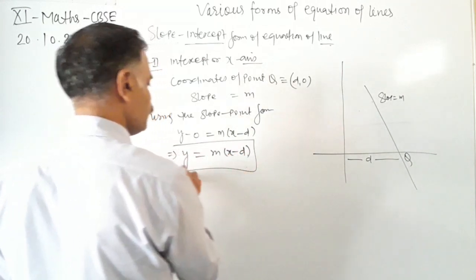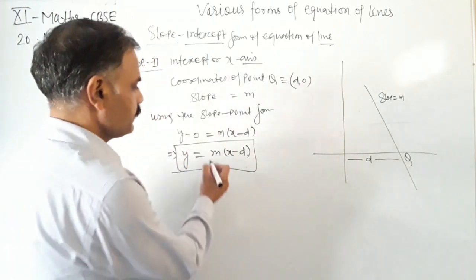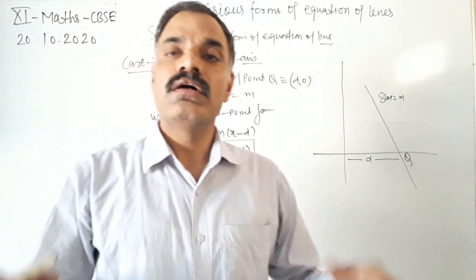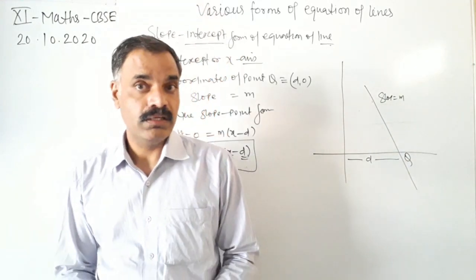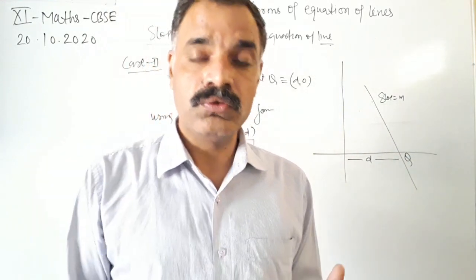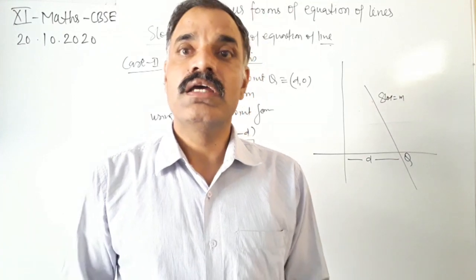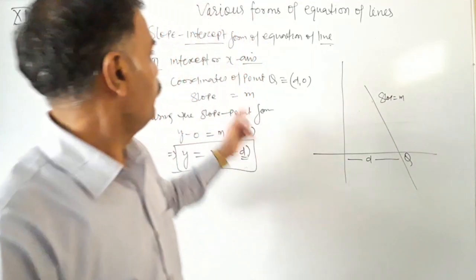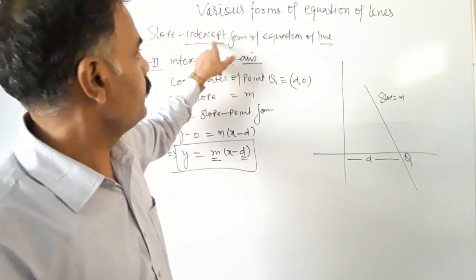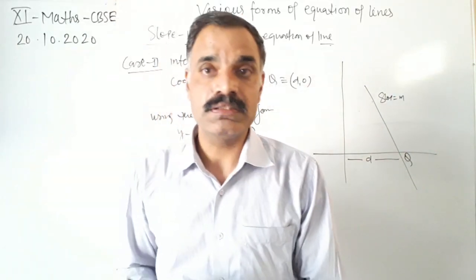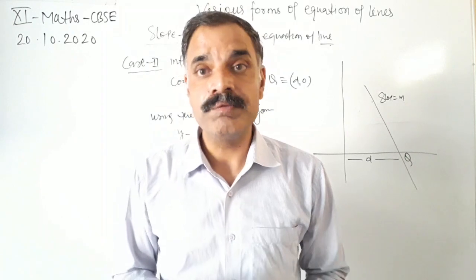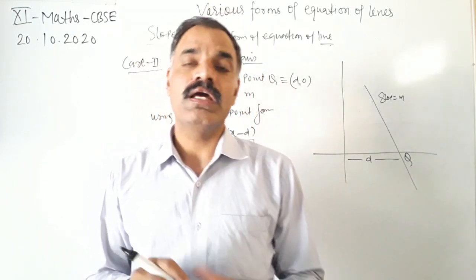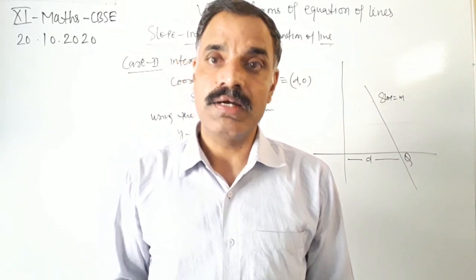This is the equation of the line having the slope m and d as intercept on the x-axis. So is it clear to you how to find the equation of the line in slope intercept form? Slope intercept form means whenever slope is given and intercept is also given, either on x-axis or on y-axis.